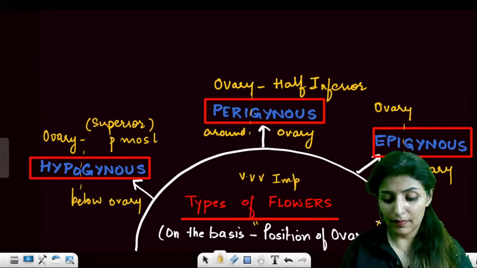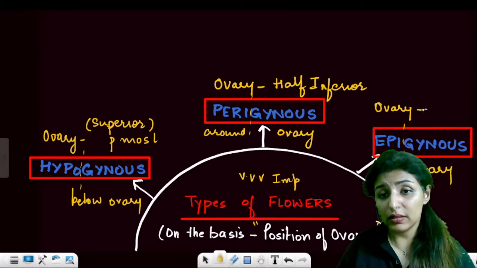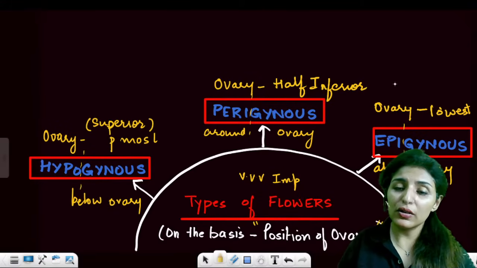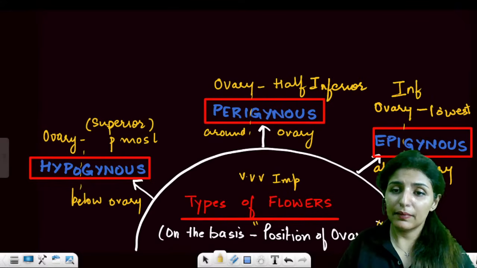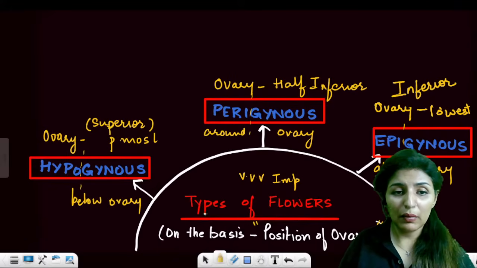Ovary holds the lowest position, so we call such ovary inferior. It's very important that you remember this.